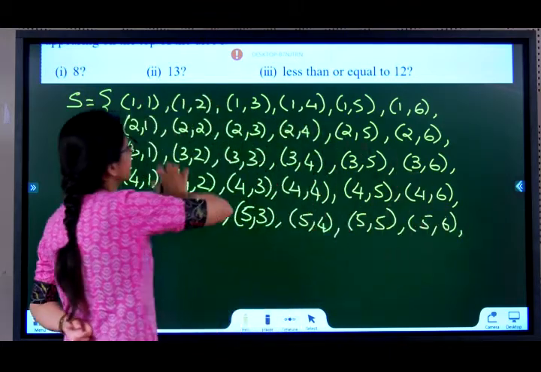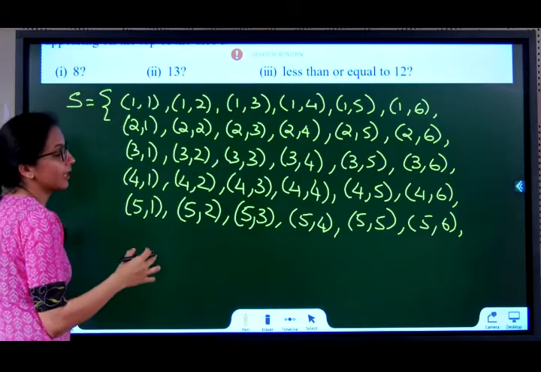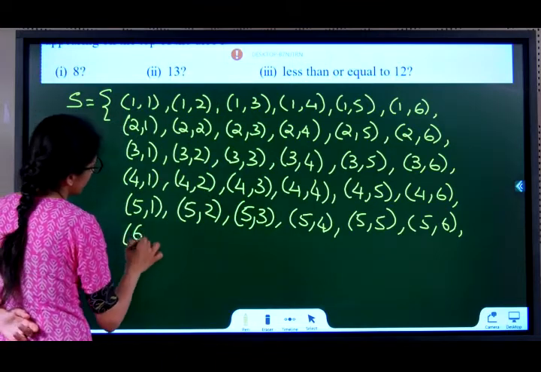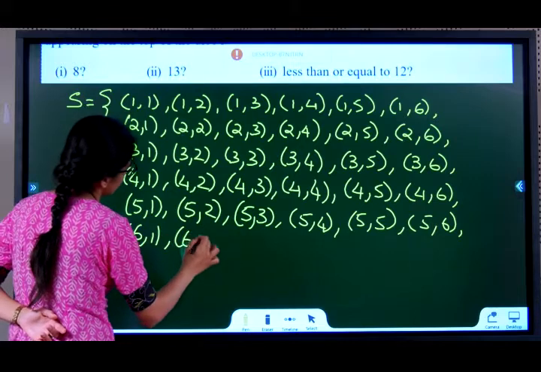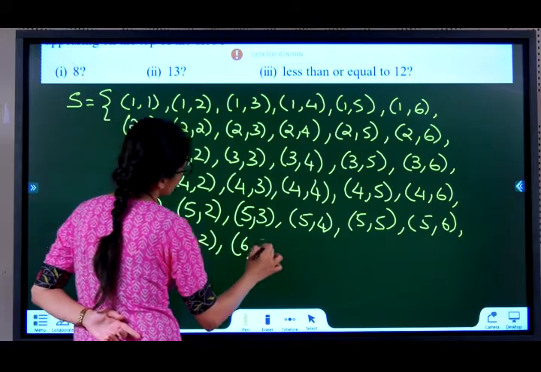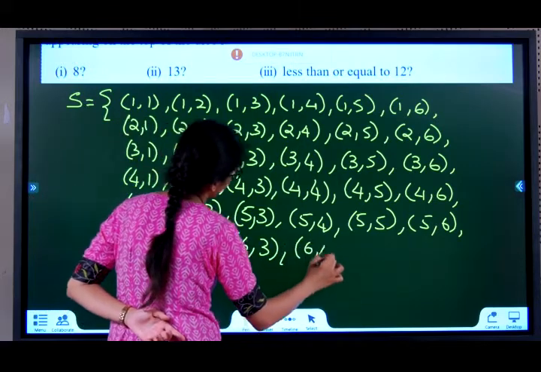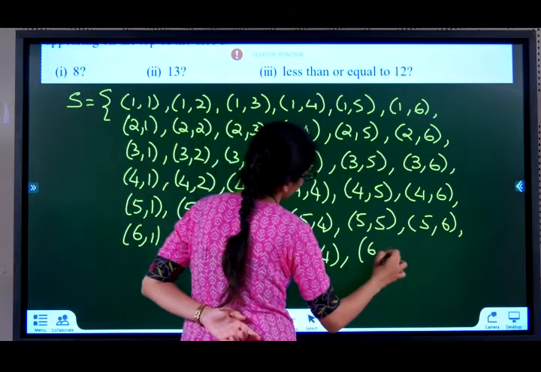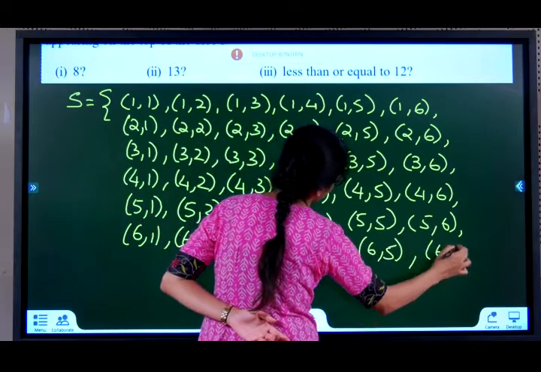So all the first numbers are from the blue die and the other one is from the grey die. 6 1, 6 2, 6 3, 6 4, 6 5 and 6 6.